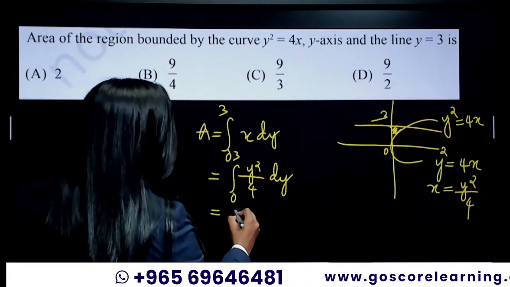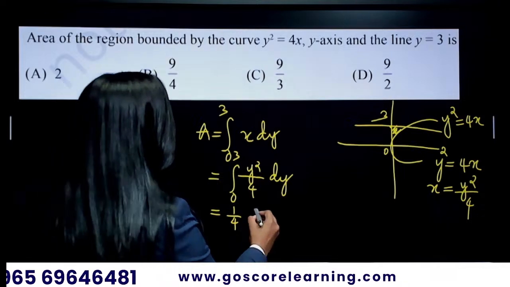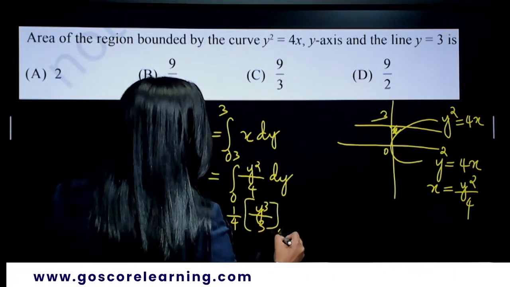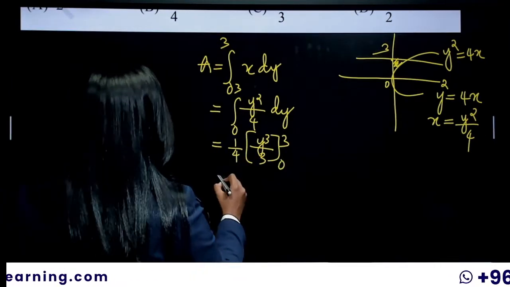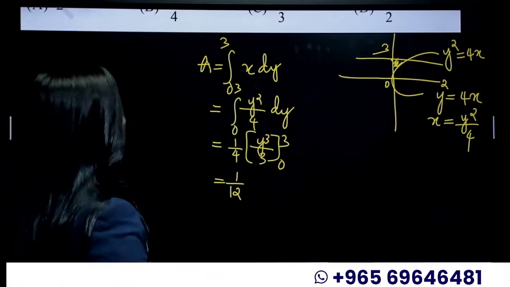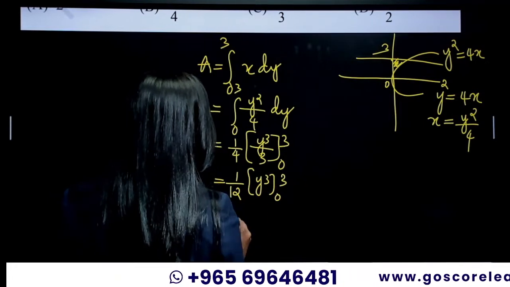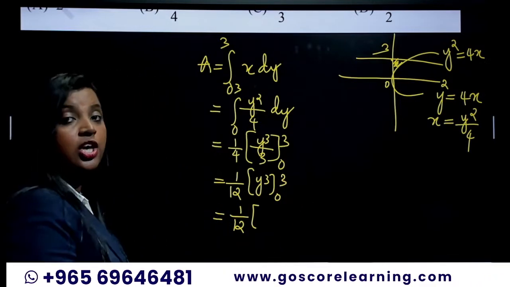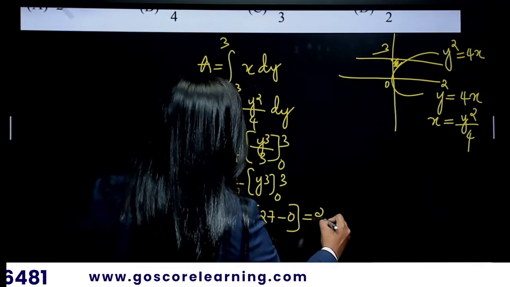So that will be equal to 1 by 4 times the integral of y squared dy, which is y cube by 3, within the limits 0 to 3. That is equal to 1 by 12, taking this 3 outside, then y cube within the limits 0 to 3. Then what is y cube? 3 cube is 27 minus 0. So this is 27 by 12.